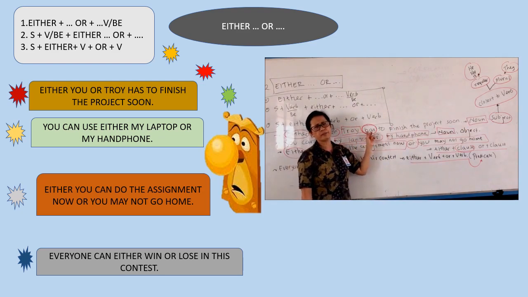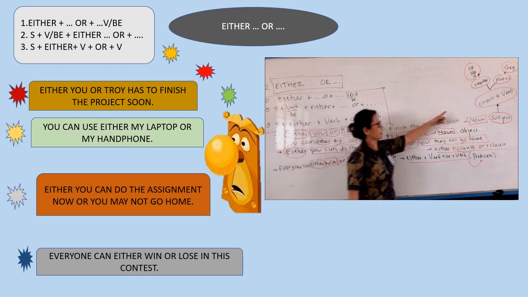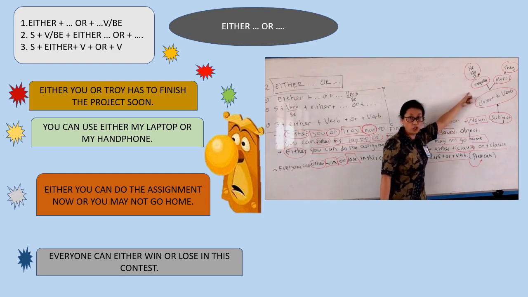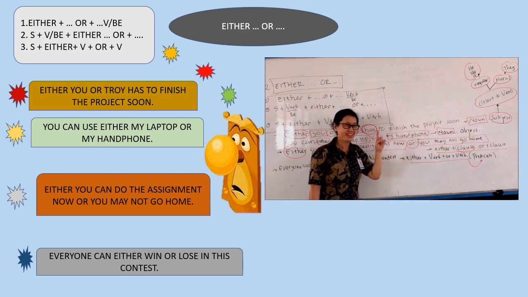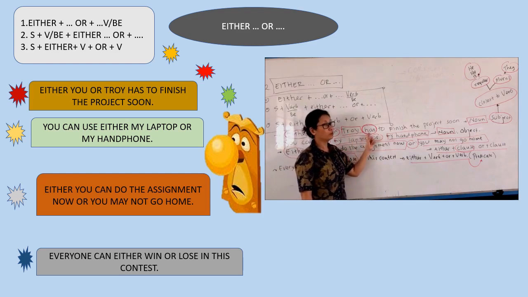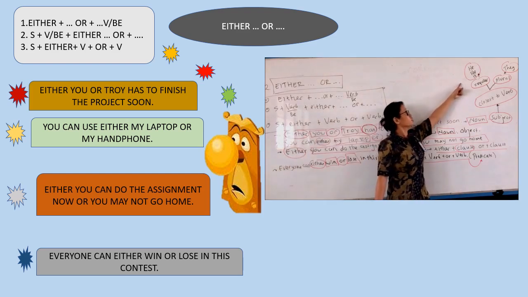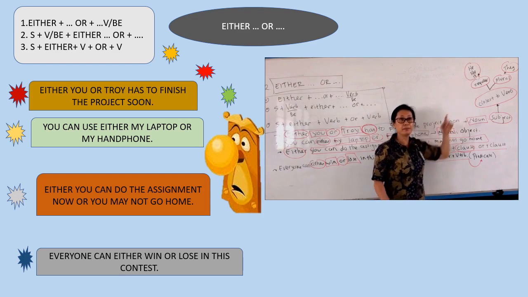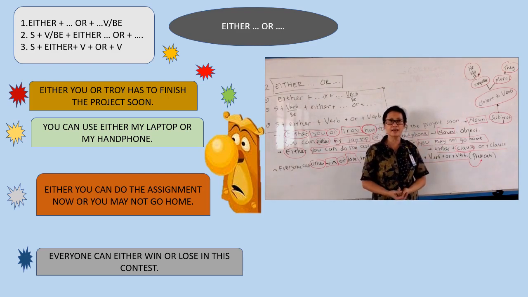What does it mean? Apa maksudnya? This is the verb, right? If the subject is singular, satu, tunggal like this, you must follow the rule of he, she, it. Remember all the rules about he, she, it, ya?